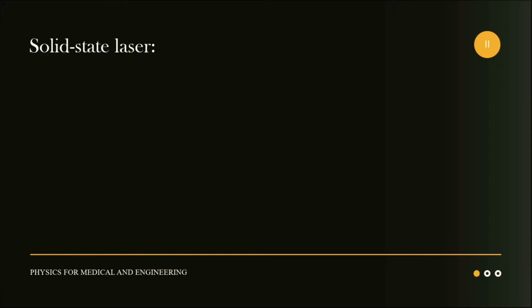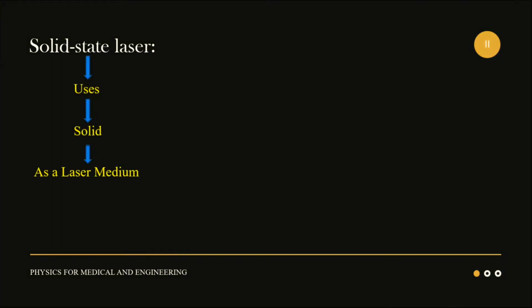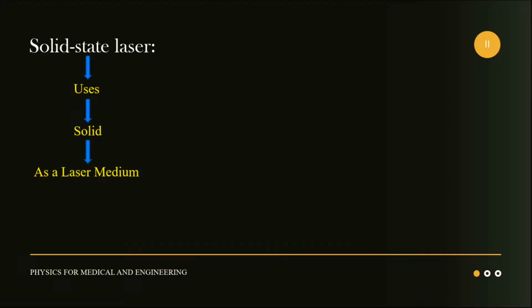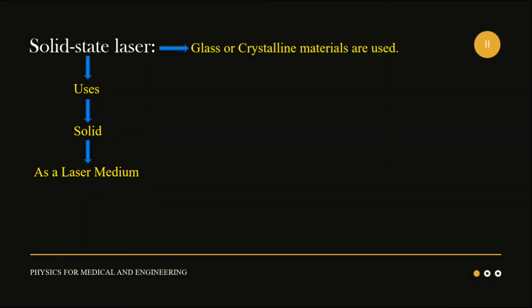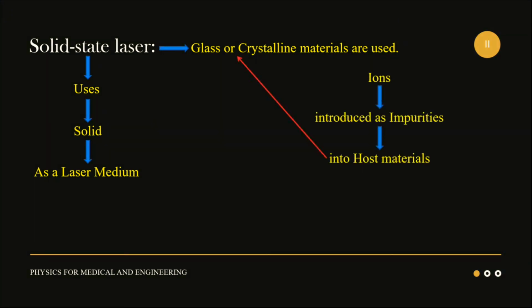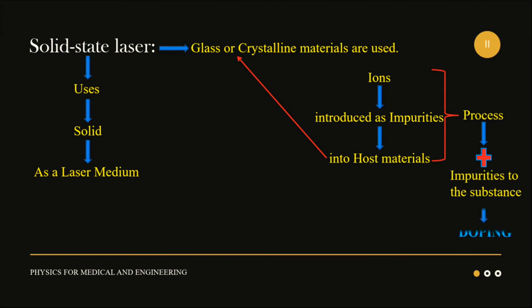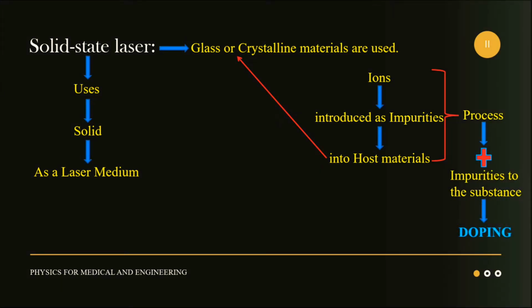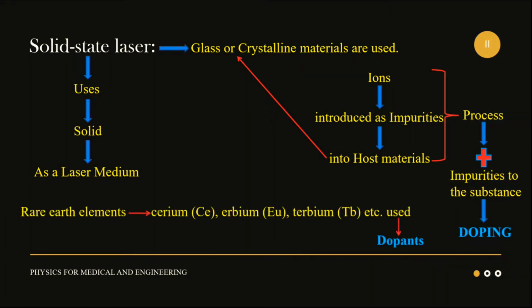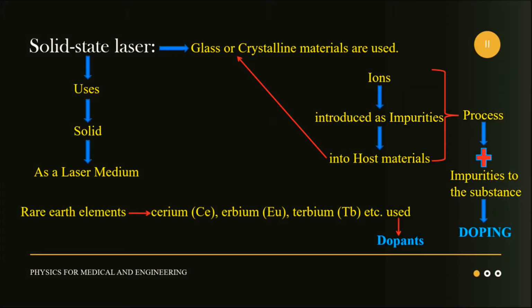Now the first one is solid state laser. A solid state laser is a laser that uses a solid as a laser medium. In this laser, glass or crystalline materials are used. Ions are introduced as impurities into host material, which can be a glass or crystalline. The process of adding impurities to the substance is called doping. Rare earth elements such as cerium, terbium, erbium, etc. are most commonly used as dopants.